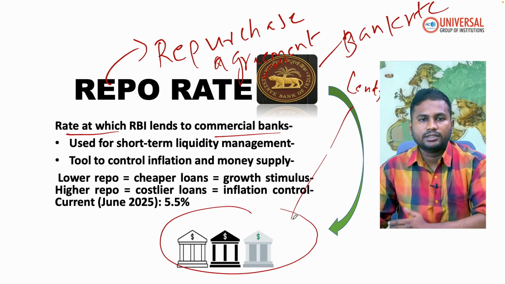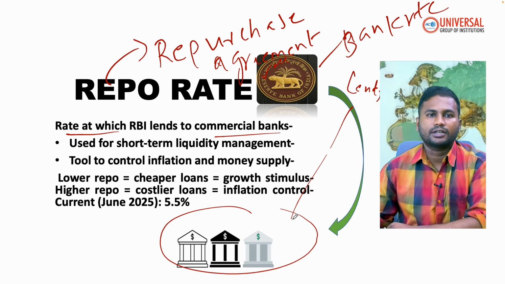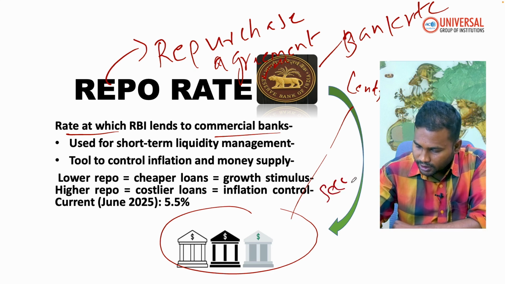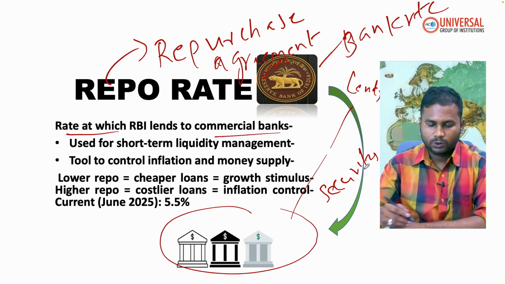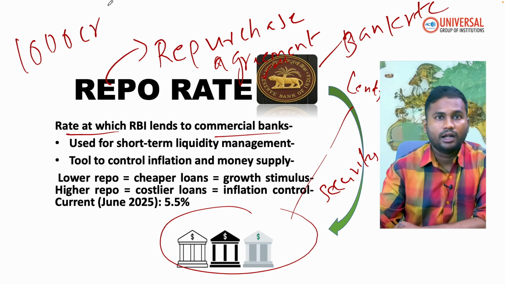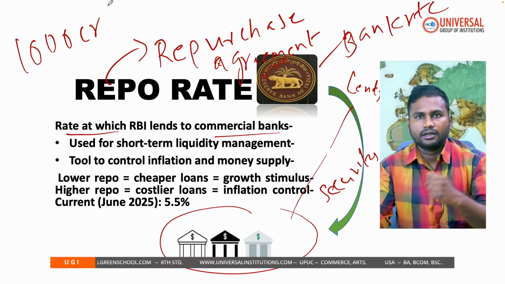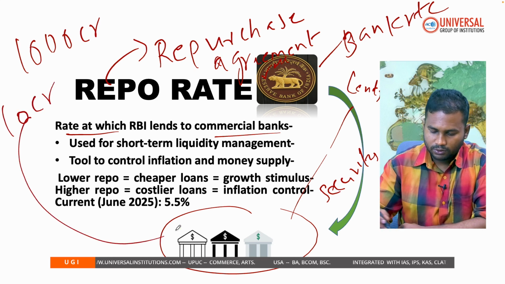Under repo, commercial banks are going to keep their securities, or let's say their assets, with RBI. If a bank has 1000 crores of total demand liabilities and a customer asks for 10 crores of loan, what does it do?